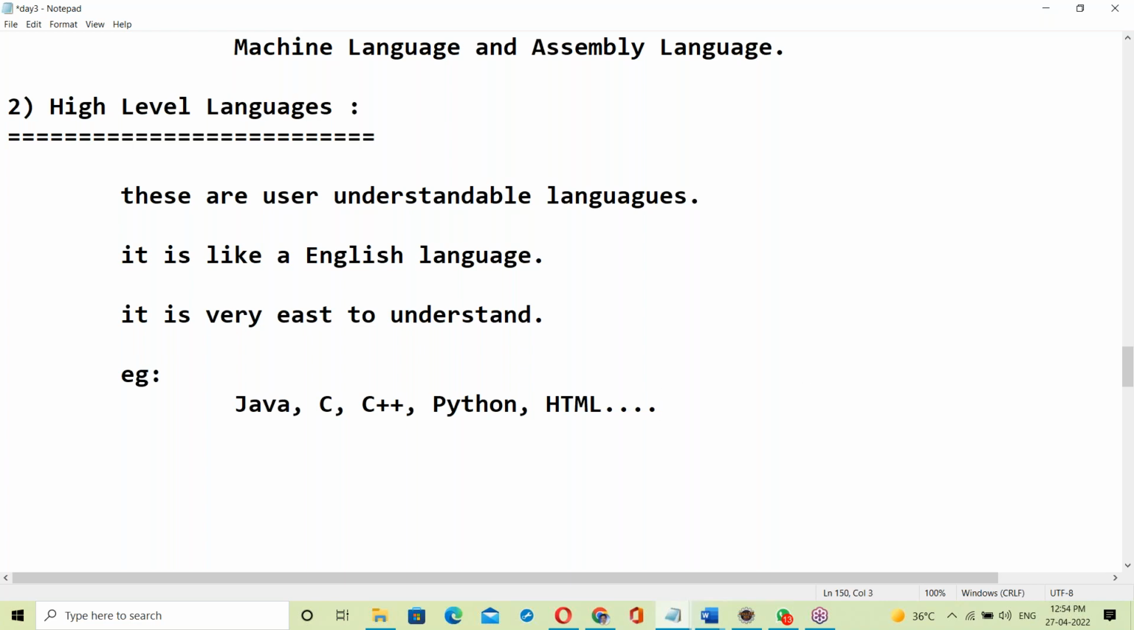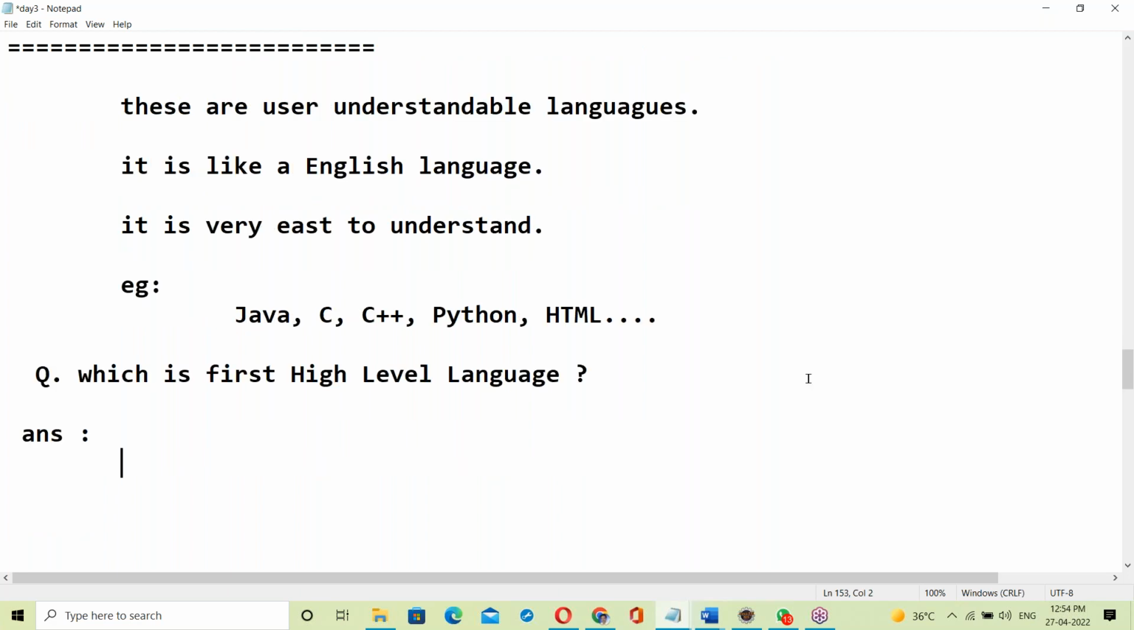Here's a question for you guys. Which is the first high level language? Can anyone answer this question? We have many high level languages like Java, C, C++, Python, HTML, and many more. So which is the first high level language?